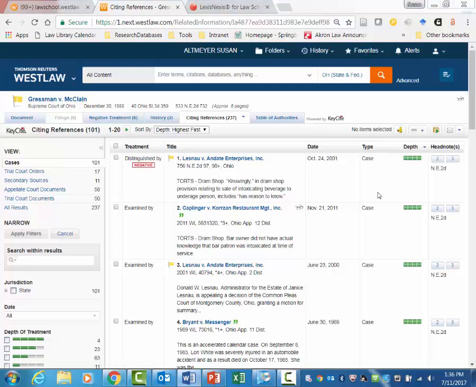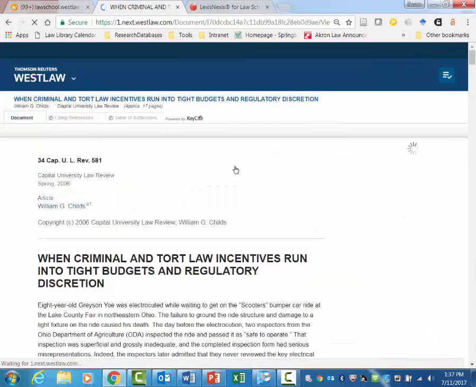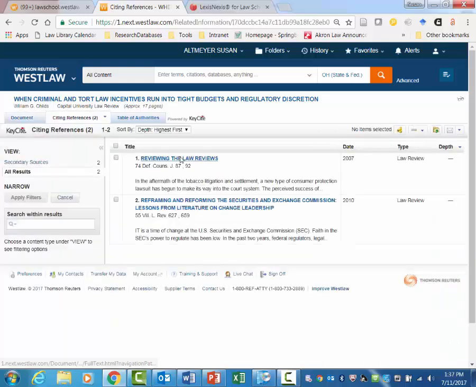but you could reorder by date. Now, recall too that you could key cite the statute to see if that's still good, if there's possibly another statute that was very recently enacted that would change the language of that code section. So you can key cite a statute to get more cases on that statute, just like you can key cite a case to get cases that discuss that case. You can even key cite a law review article. Really what this will lead you to is other law review articles. So if you find one good law review article, say when you're doing your GWR paper, you can find other good law review articles by using key cite or Shepard's.